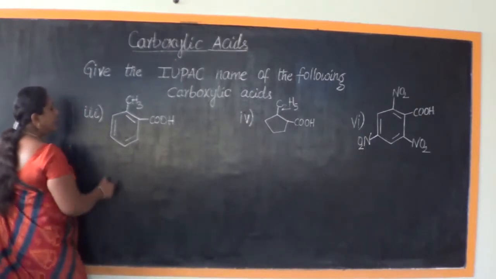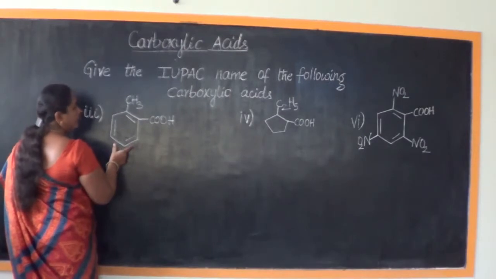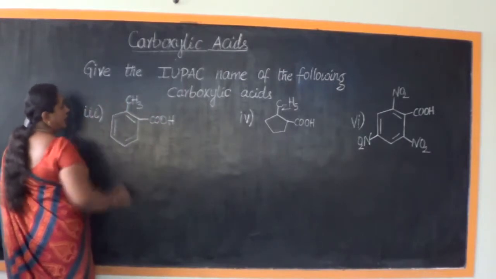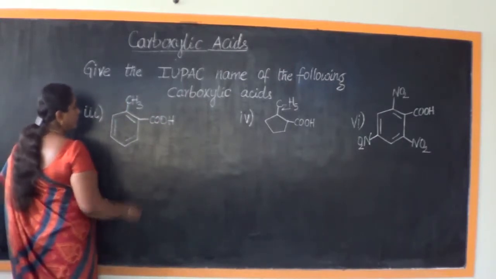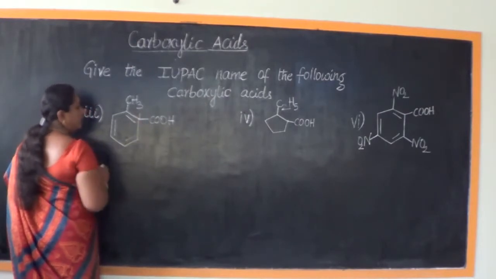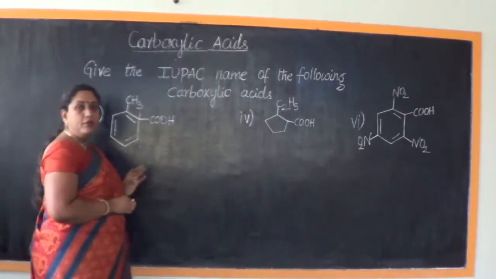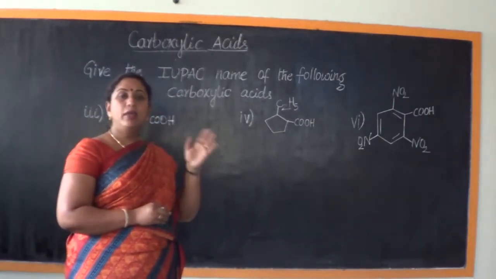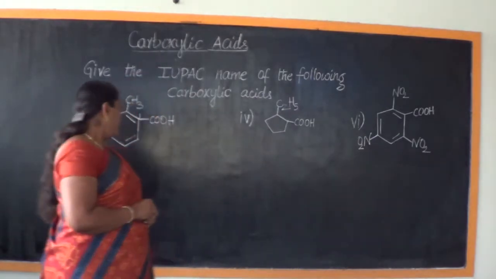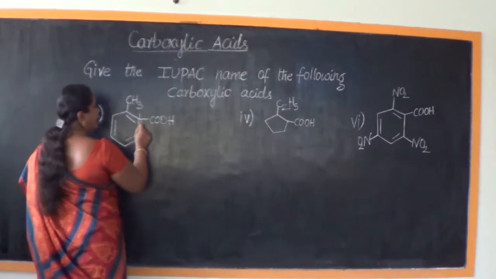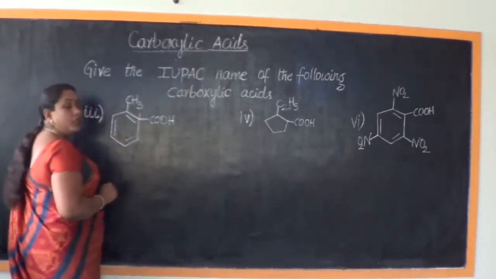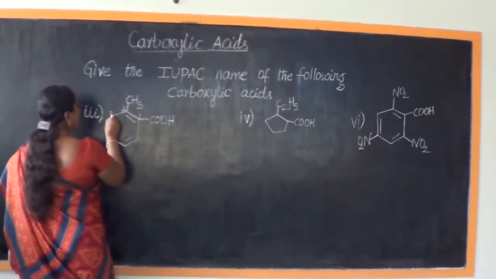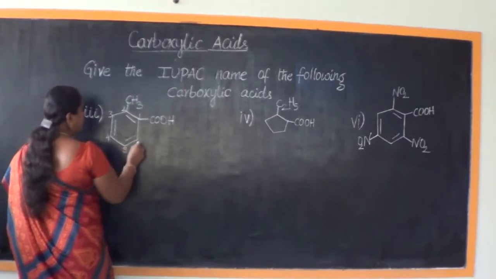What is it that we are seeing? To the benzene ring, in the side chain there is COOH, and one more side chain is having CH3. So this carbon atom will be the first carbon, because wherever COOH is attached to the benzene ring, that will be counted as the first carbon. So therefore this will be the first carbon, because COOH or the carboxylic acid should be given the top priority, and this will be the second carbon, third, fourth, fifth, sixth.